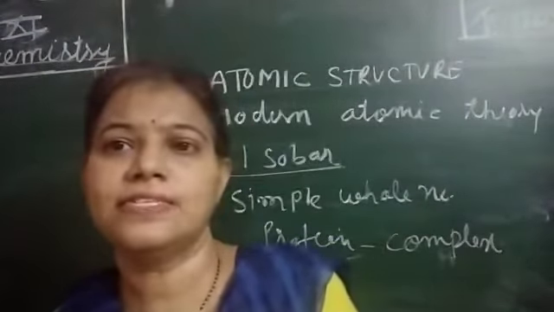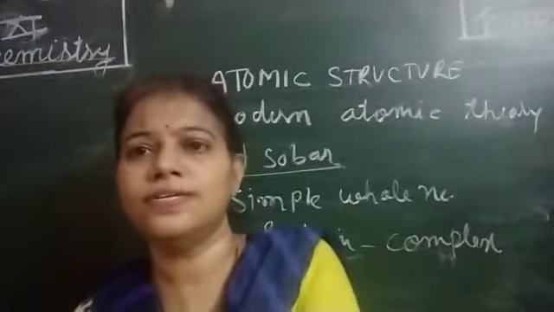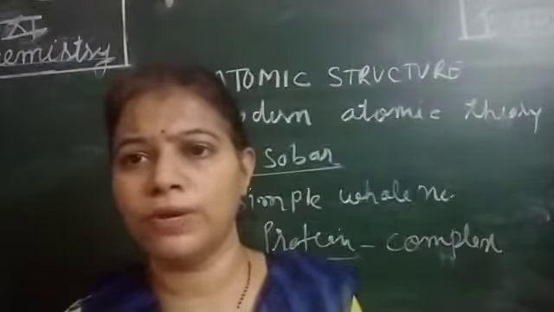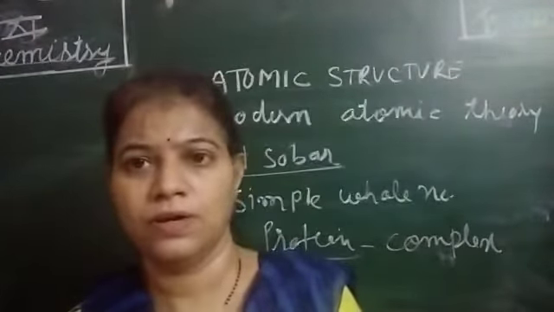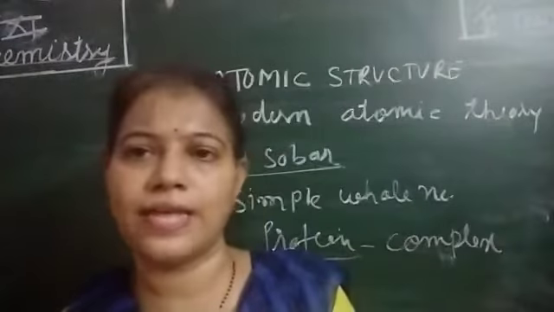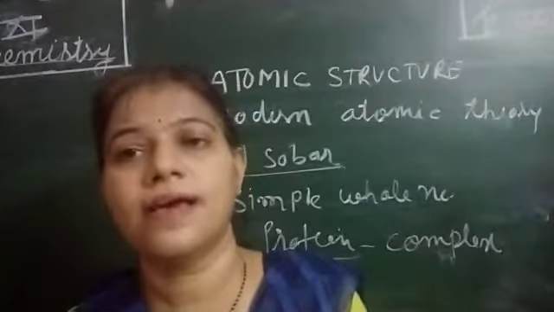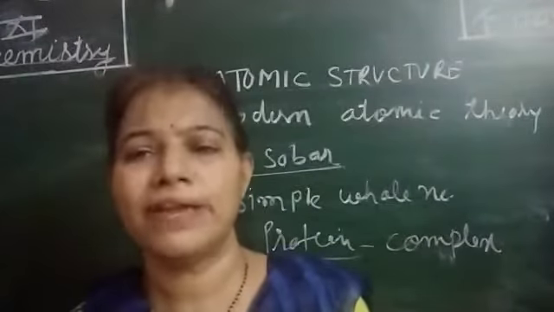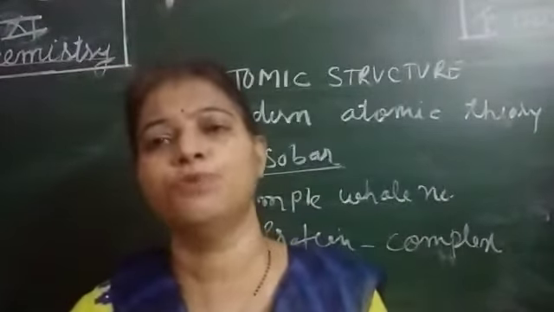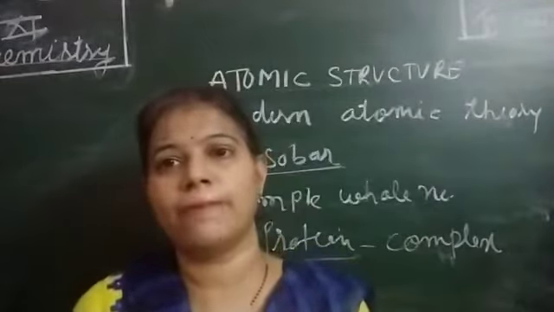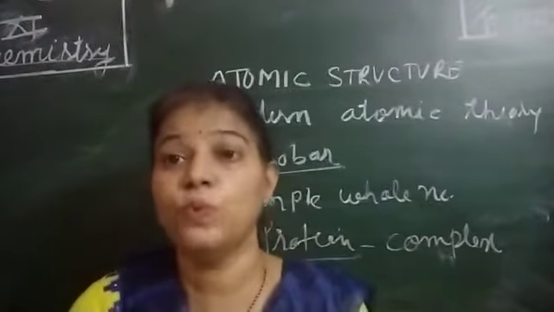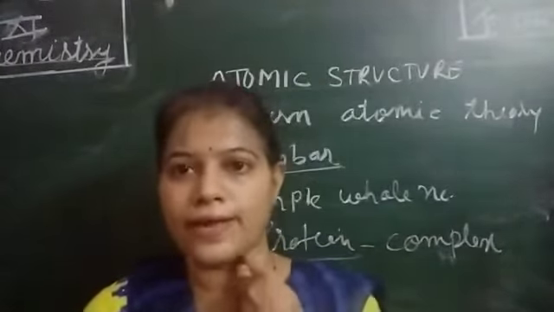So what are the dissimilarities between Dalton's atomic theory and modern atomic theory? First one, indivisibility: we can divide the atom. Even indestructibility: we can destroy and create atoms also by the process of artificial transmutation, by giving alpha, beta or gamma rays, which you will learn later in nuclear chemistry.